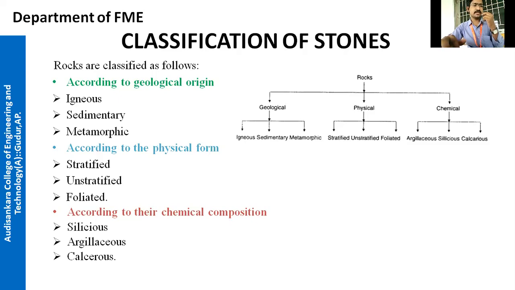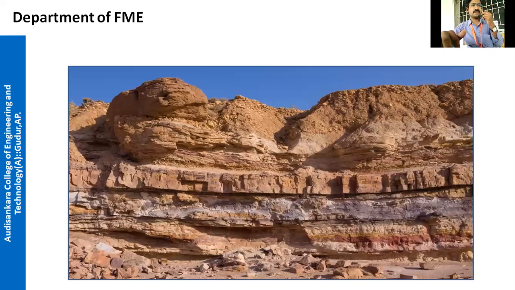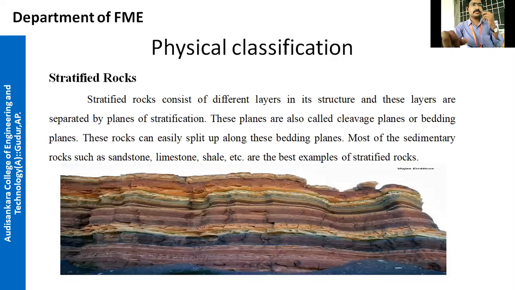Next, siliceous, argillaceous and calcareous. Siliceous, what is the major component in it? Silica, right? Argillaceous, what is the major ingredient? Argi means clay is the major ingredient. Calcareous means calcium carbonate. We have seen these classifications. I hope you have understood the classification. All these we have completed.